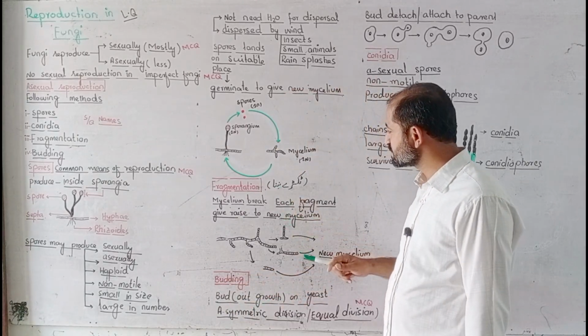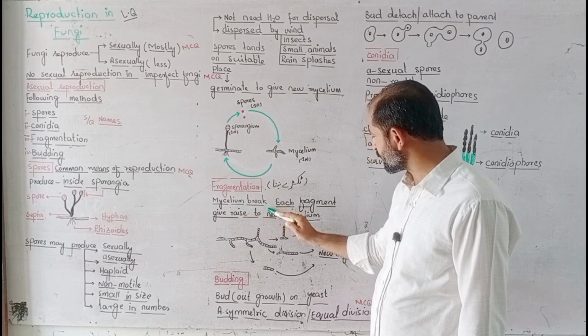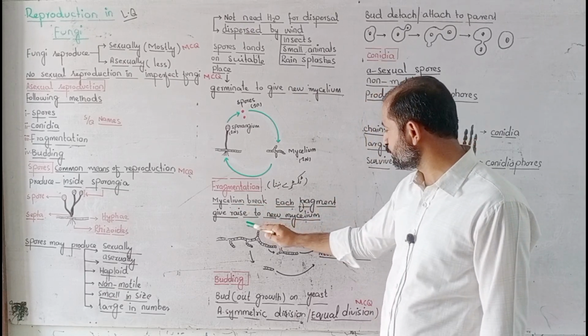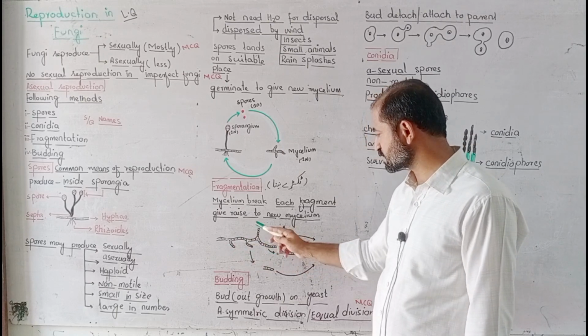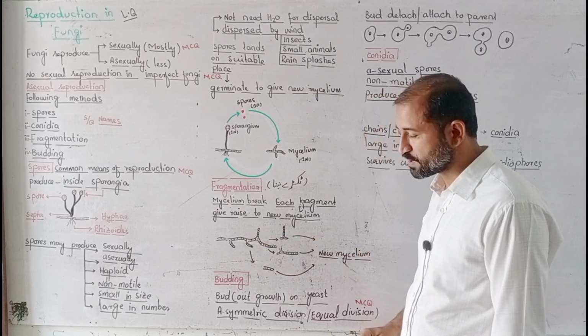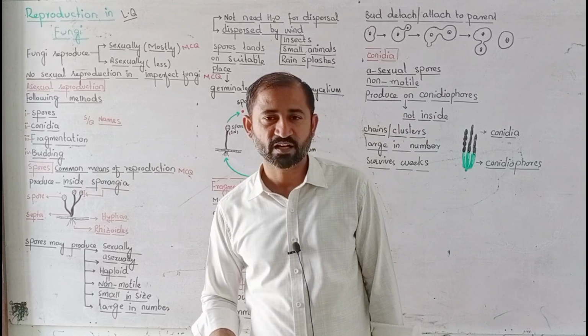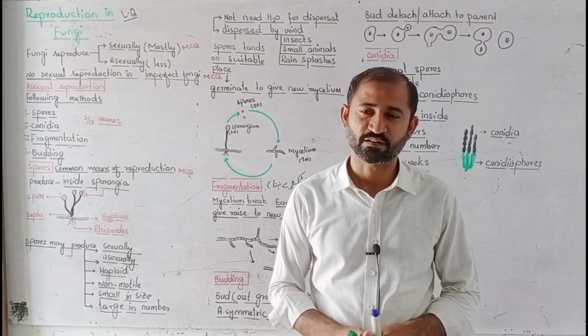So in fragmentation, the mycelium breaks, and each fragment gives rise to a new mycelium. For example, that one is a total mycelium, and it will break into different parts. So we will start after this.